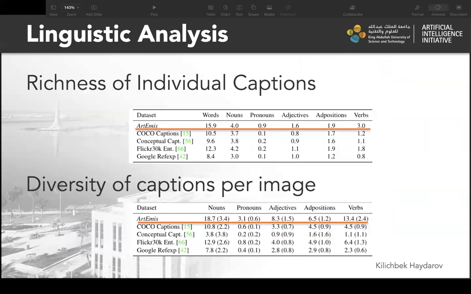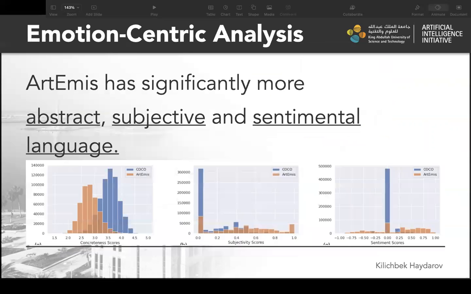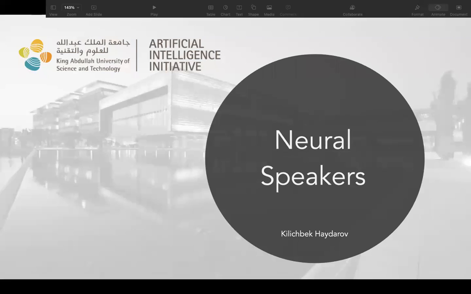We show that captions of our dataset are richer and more diverse in terms of nouns, pronouns, and adjectives compared to existing datasets. We carry out emotion-centric analysis and show that ArtEmis has significantly more abstract, subjective, or sentimental language compared to COCO.